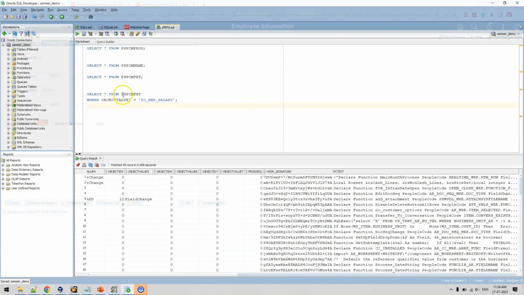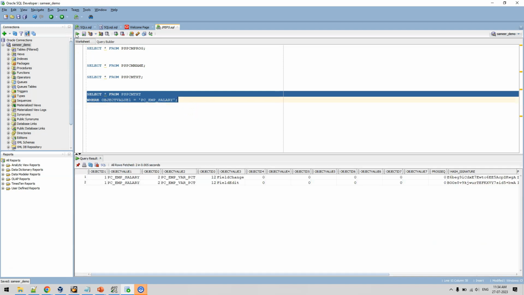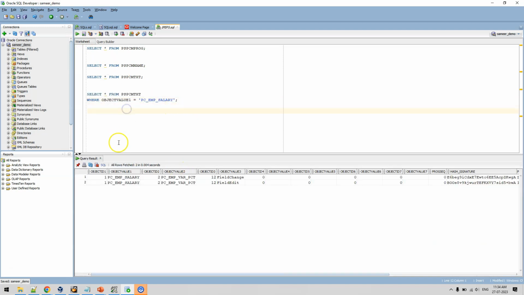Let's query this PSPCMTXT record with object value as PC_EMP_SALARY. This is nothing but the record for which we have written the PeopleCode. Let's query this table and you can see object value 1 is the record name. Object value 2 is the field name because we have written the PeopleCode at record field level.